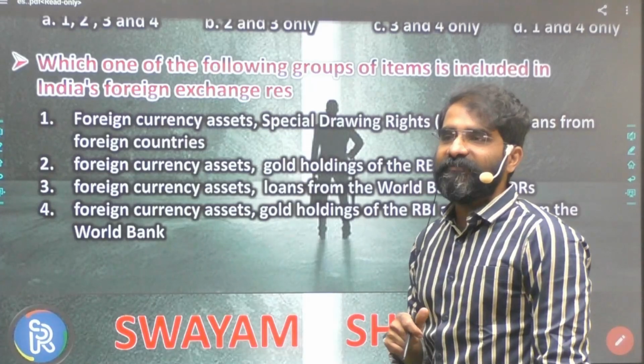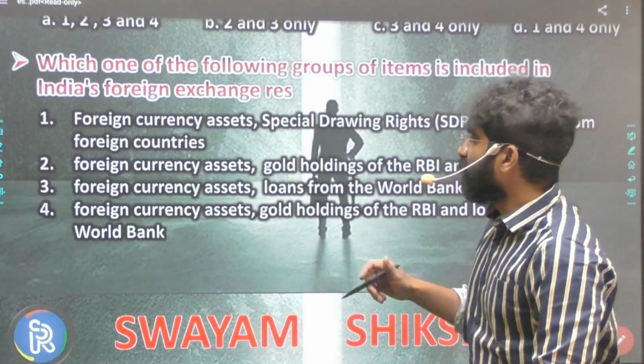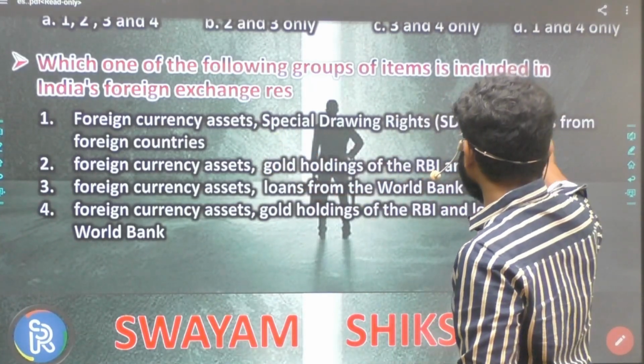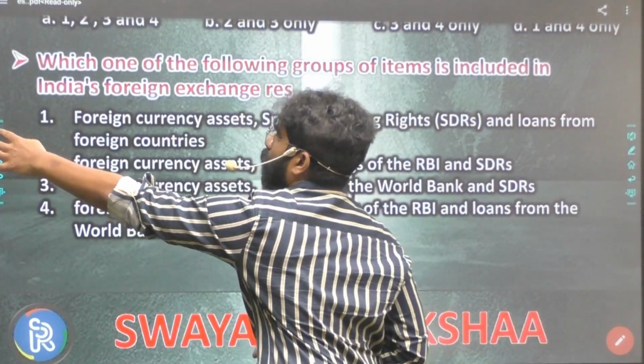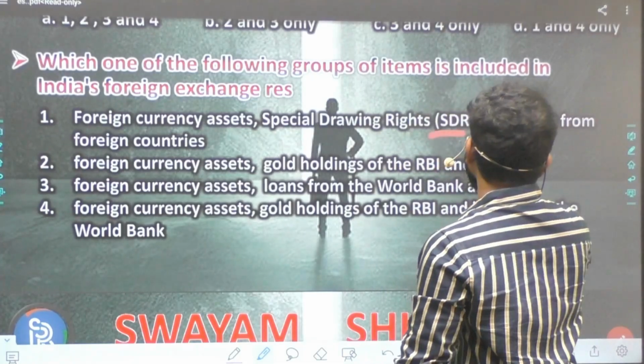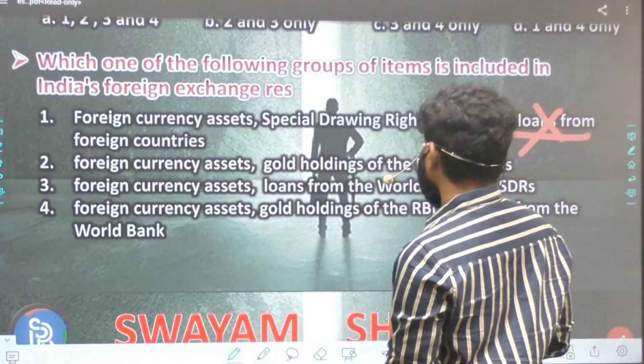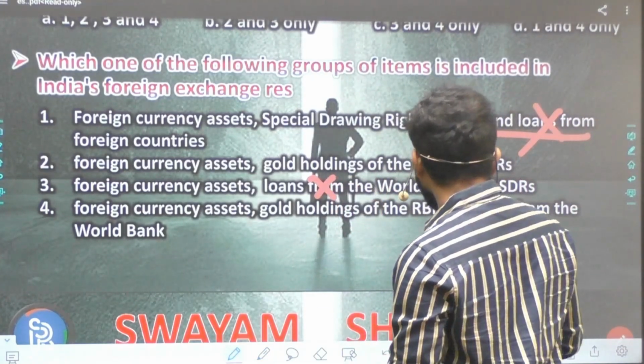Okay, so when I say foreign exchange reserves, we mean foreign currency assets, SDRs and gold. Now loan is never an asset; loan is something like a liability. So we have seen what the parts are, and loans should not be there. Wherever loan is there, I can remove it.